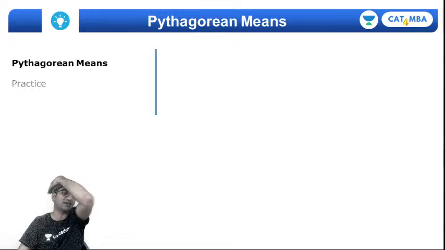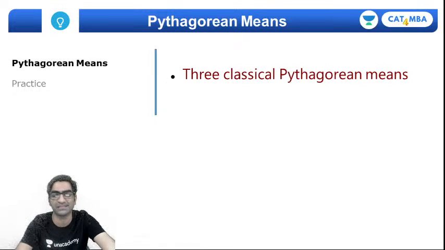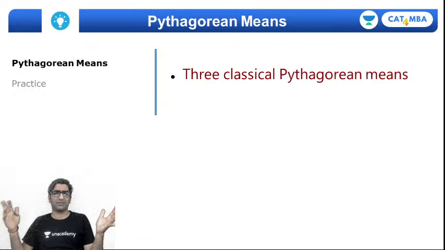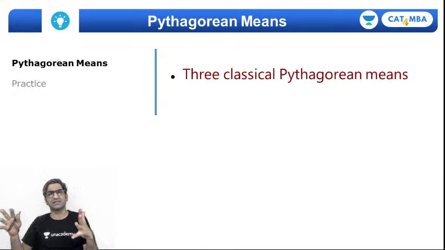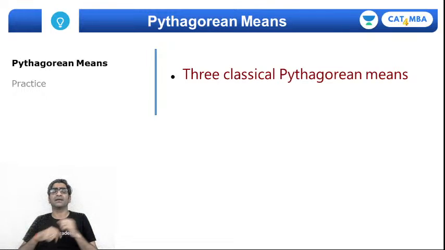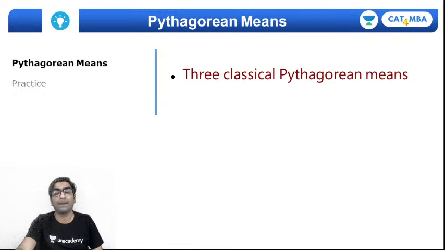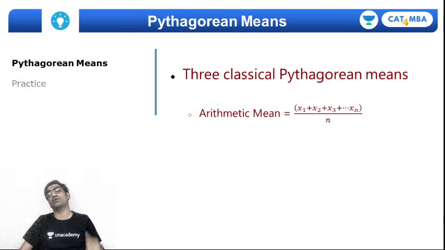So first, let's understand what exactly Pythagorean means are. Well, in the classical sense, there are three means that we will deal with, and I'm sure you guys have heard about them. These three means are called Pythagorean means, right? Which three means are we talking about? The easiest one, the arithmetic mean, we all have heard of it. How do I calculate the arithmetic mean of n variables?